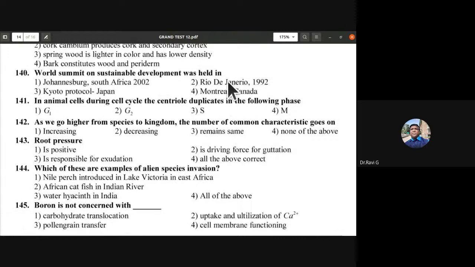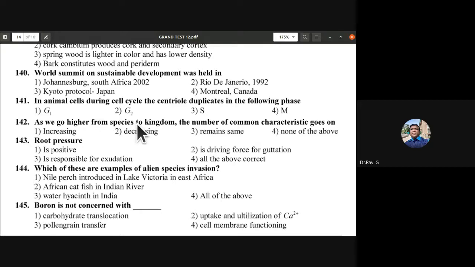The World Summit on Sustainable Development was held in Johannesburg, South Africa. 141: in animal cells during the cell cycle, the centriole duplicates in the following phase. Synthesis phase. So 141 is C, synthesis phase, along with DNA duplication. The centriole duplicates in the synthesis phase of the cell cycle.